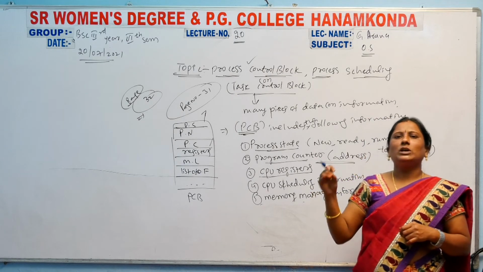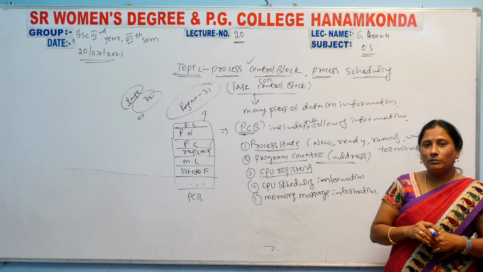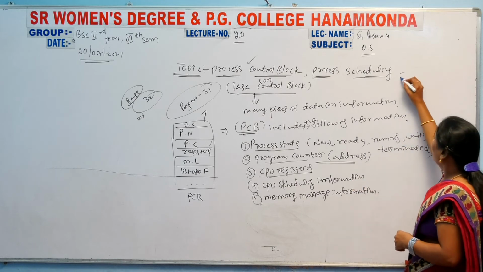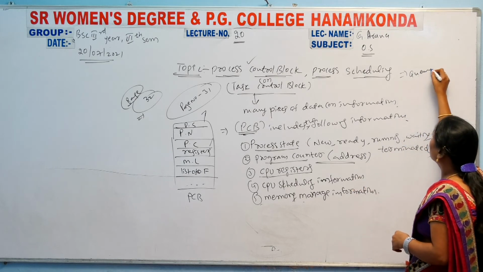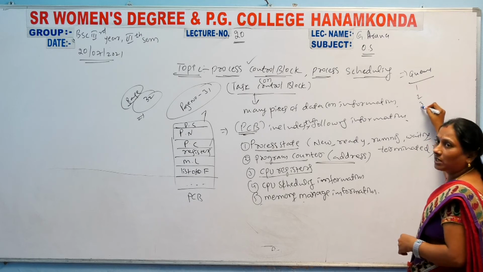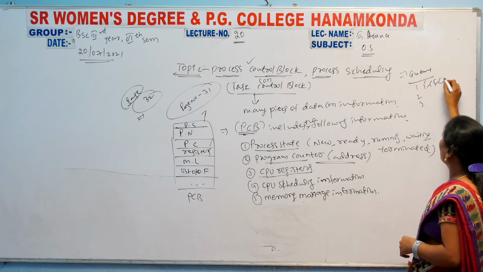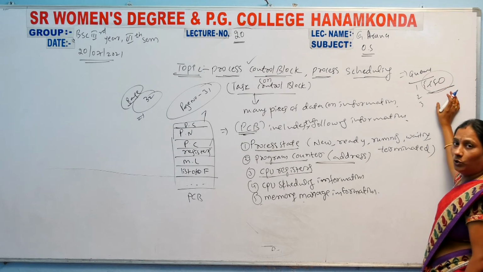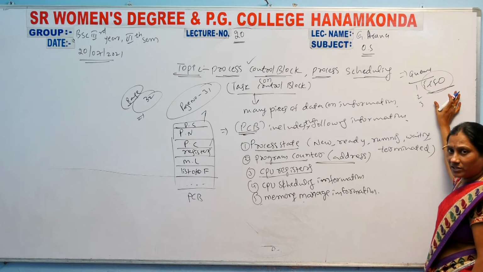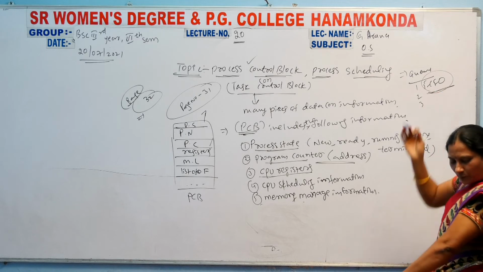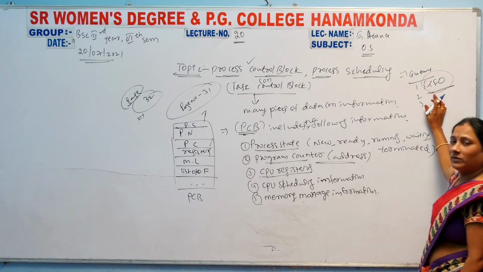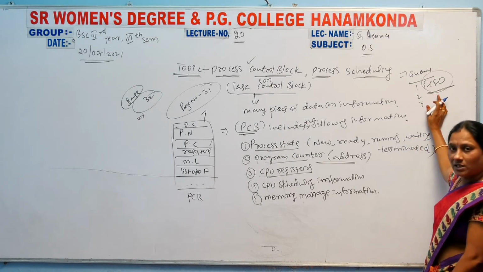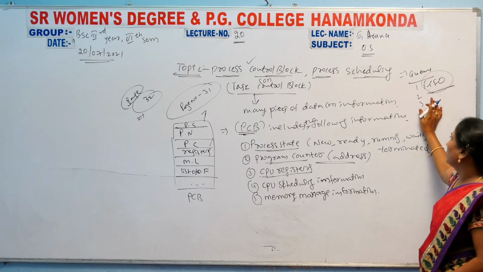In that, the queue way of process scheduling is followed. Which way? Queue way. What is a queue? First come, first out. You know data structures: first come, first out. That means whichever process comes first will be executed first.